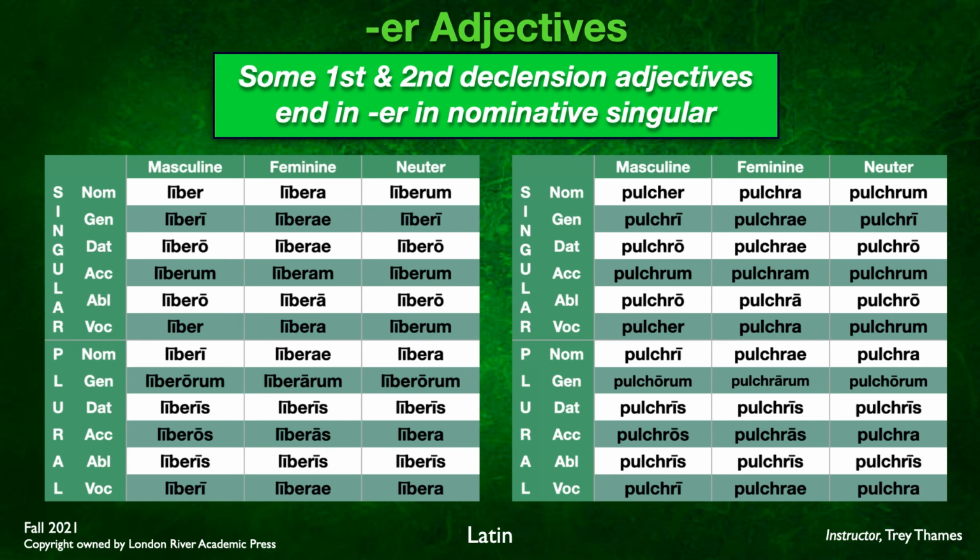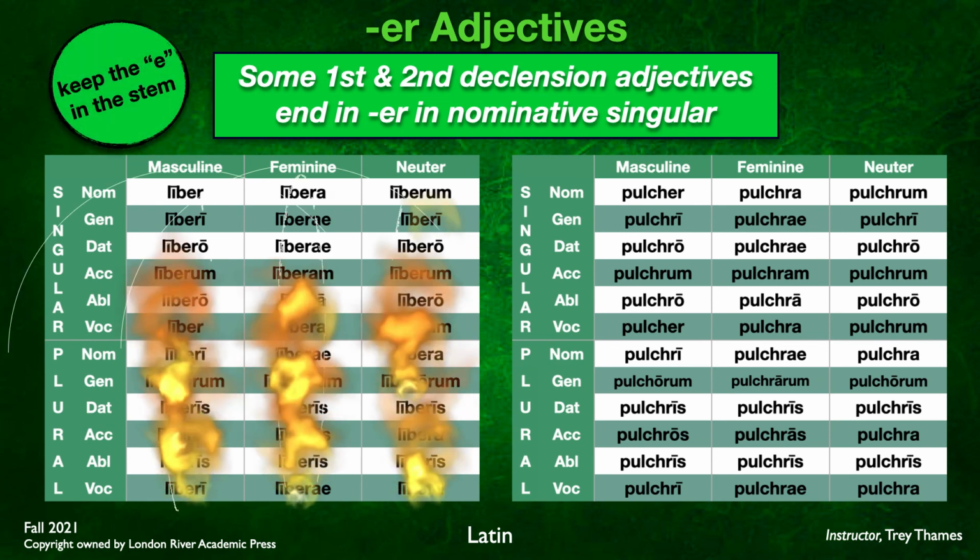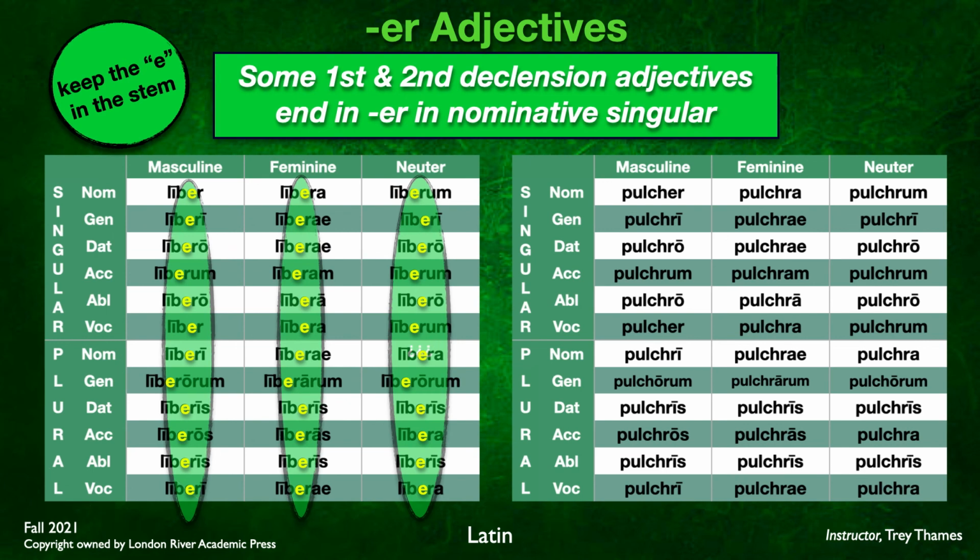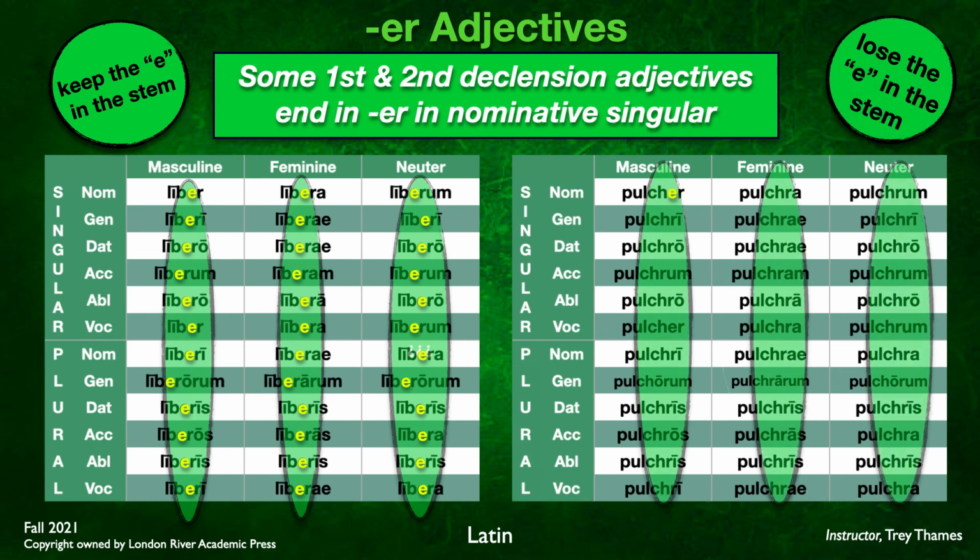Let me just show this to you, this little chart here. This will highlight the differences. It's going to pop. There we go. Some adjectives, like liber, keep the E in the stem. And then some adjectives, like pulcher, drop the E in the stem. Again, with the exception of that masculine nominative and vocative singular. So those are your special -er adjectives.